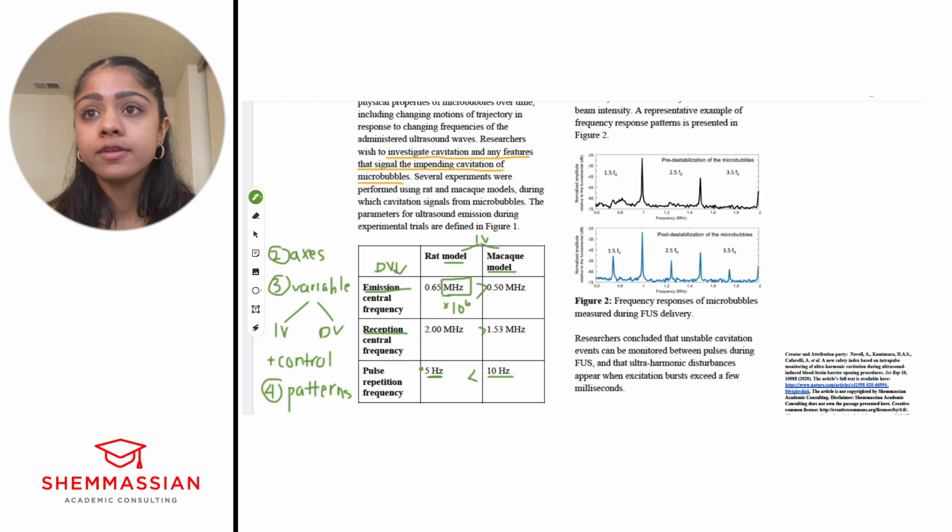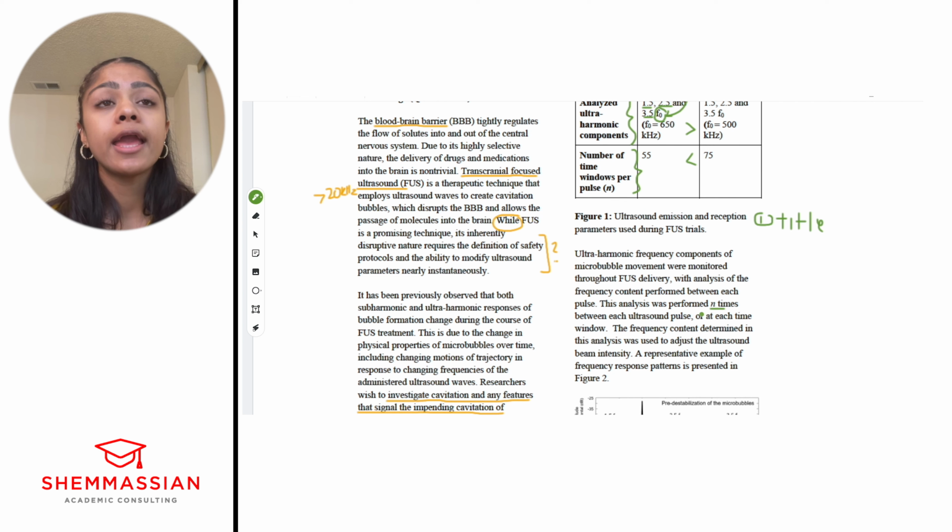This analysis was performed n times at each time window, right? So we've got number of time windows per pulse, and performed n times at each time window. Okay, good. All right. And then frequency content was used to adjust, right?